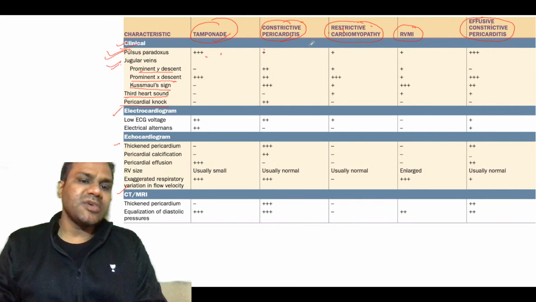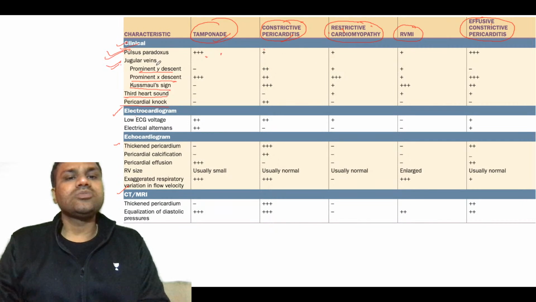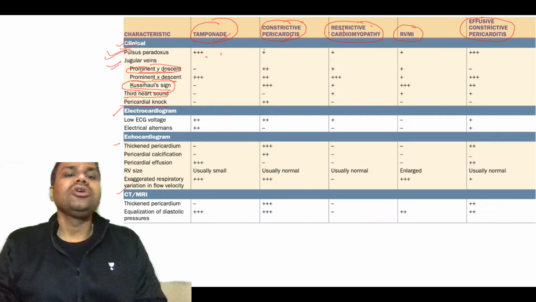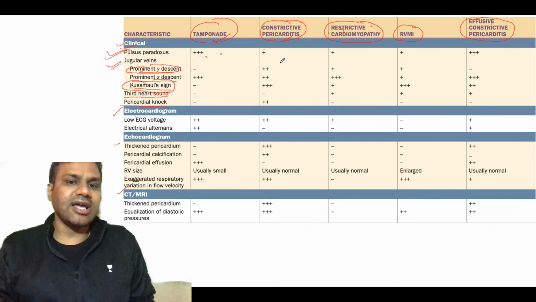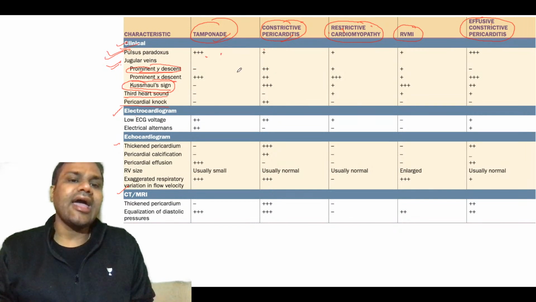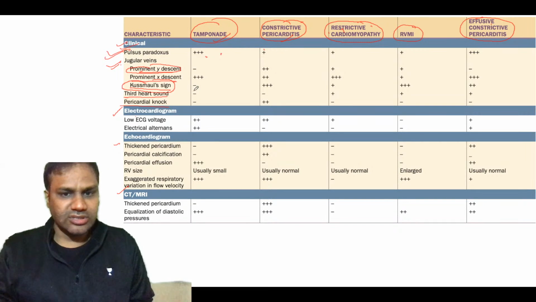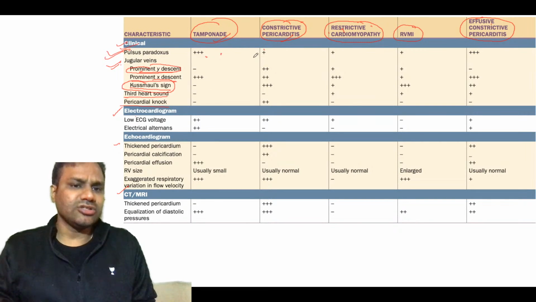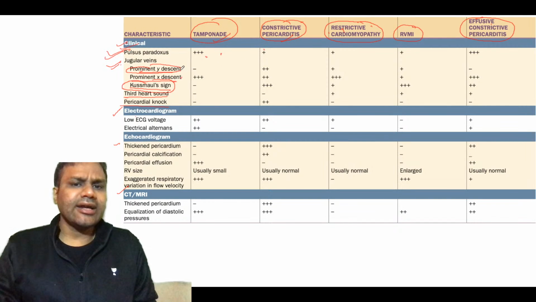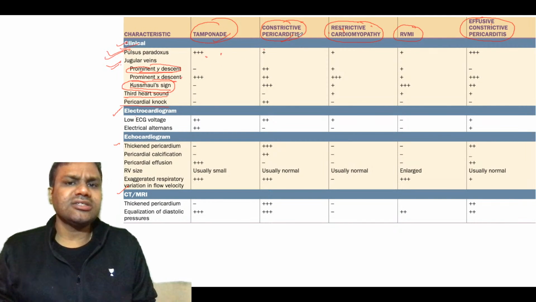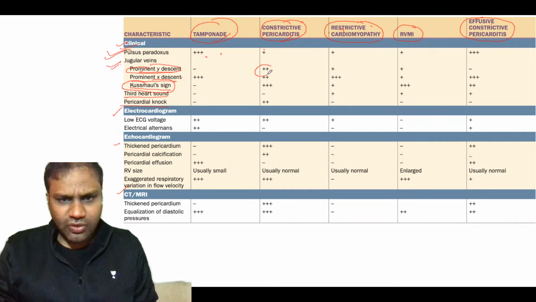What you need to know, a very important thing, is the prominent Y descent and Kussmaul sign. These are the two important things you need to understand in case of cardiac tamponade and in case of constrictive pericarditis. So in constrictive pericarditis, you will be seeing a prominent Y descent.